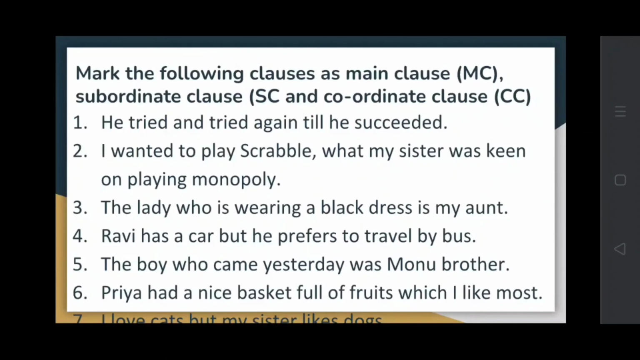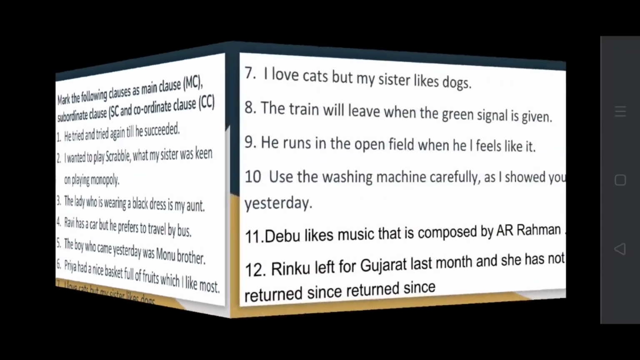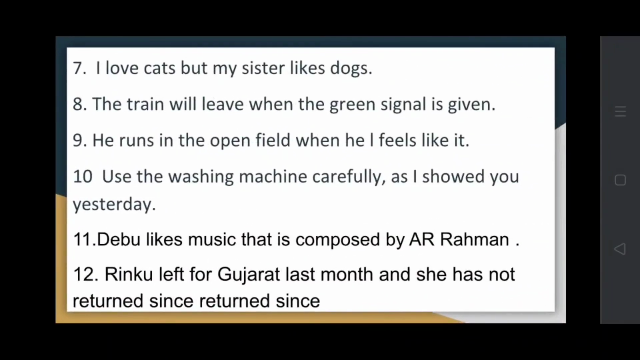Now it's practice time. So do these exercises. You have to mark these clauses as main clause, subordinate or coordinate clause. So main clause with MC, subordinate with SC and coordinate with CC. So I hope you have understood the different types of clauses, and please do this exercise. You will enjoy, and let me know how many answers were correct.